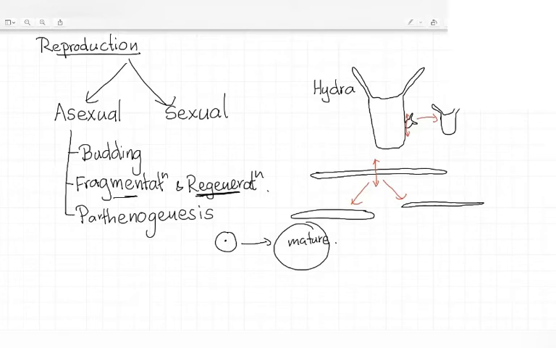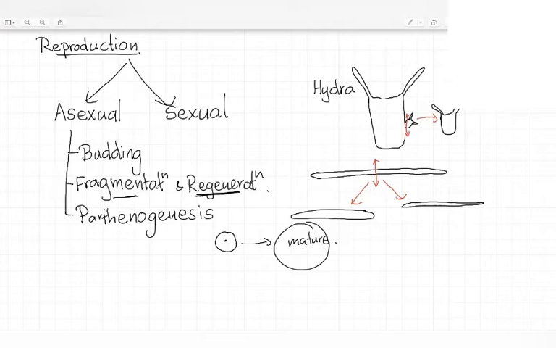And there is another major advantage in asexual reproduction: only a single organism is needed, so it's saving some time. If it is sexual reproduction, they have to find a mate to have the sexual reproduction.